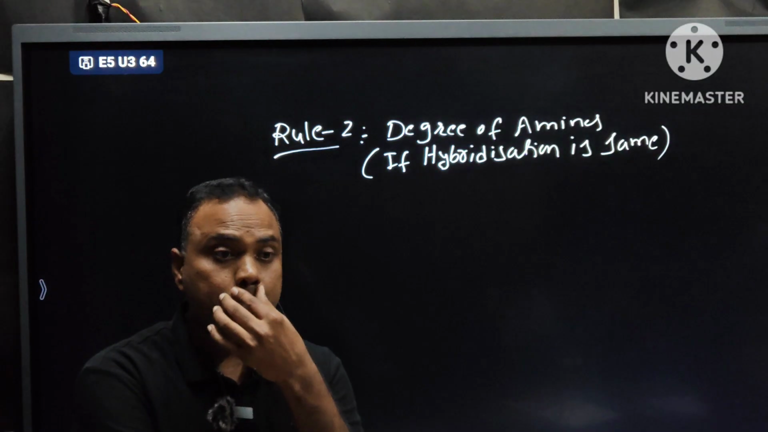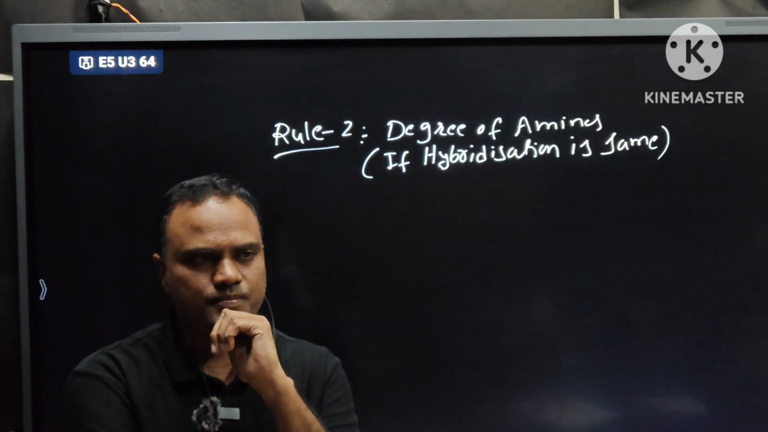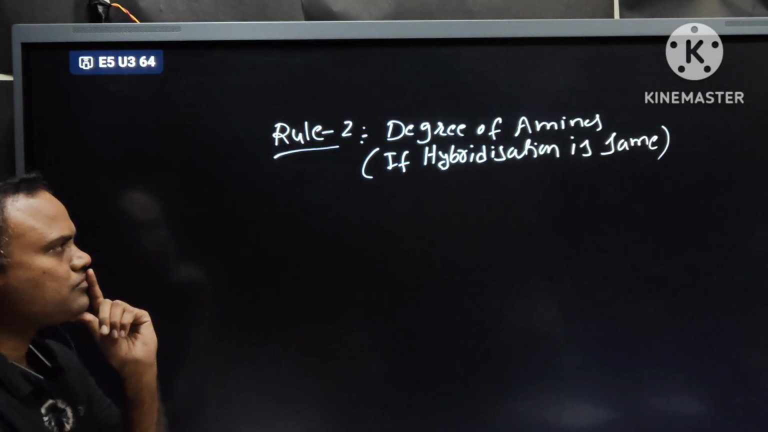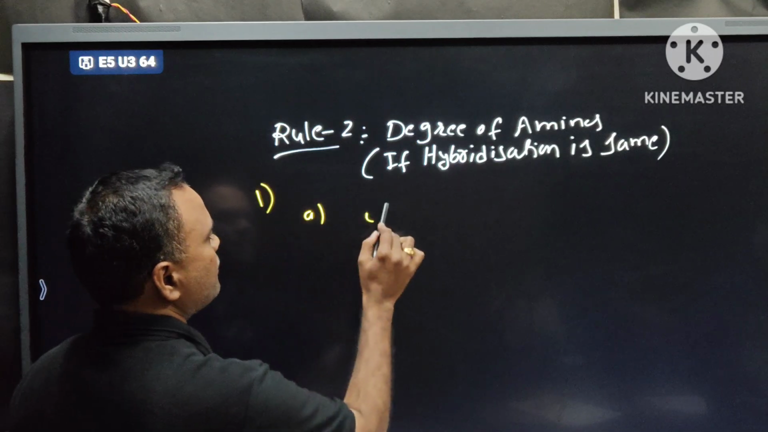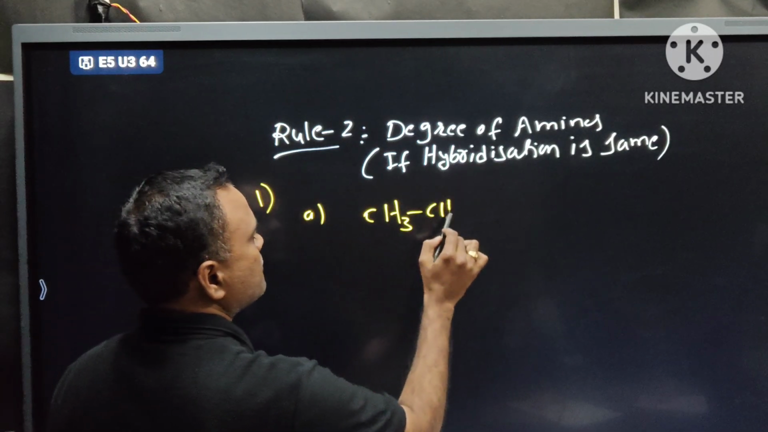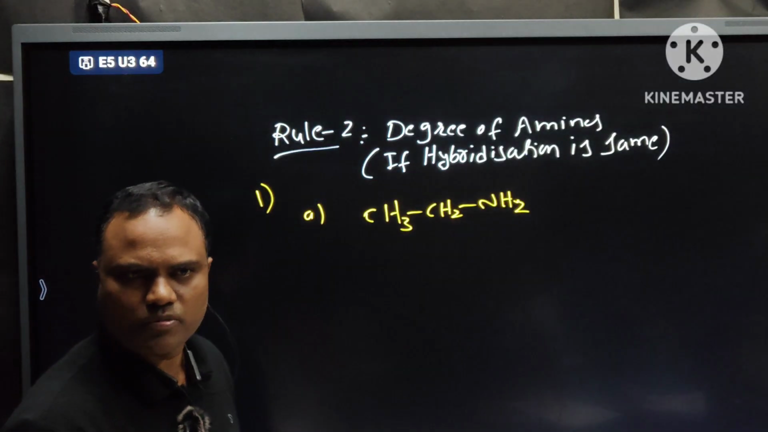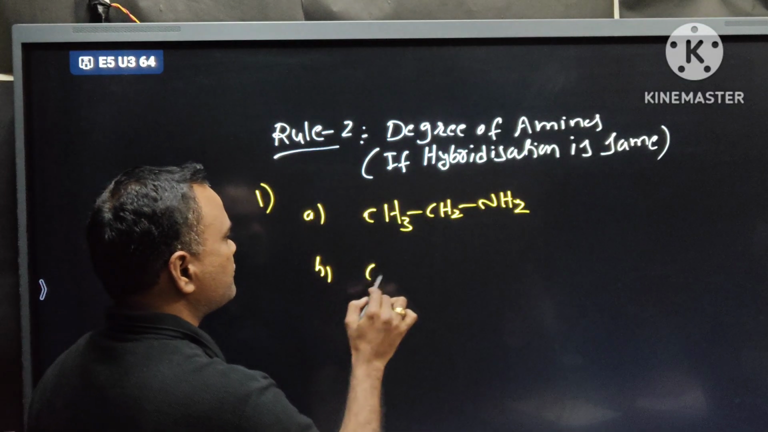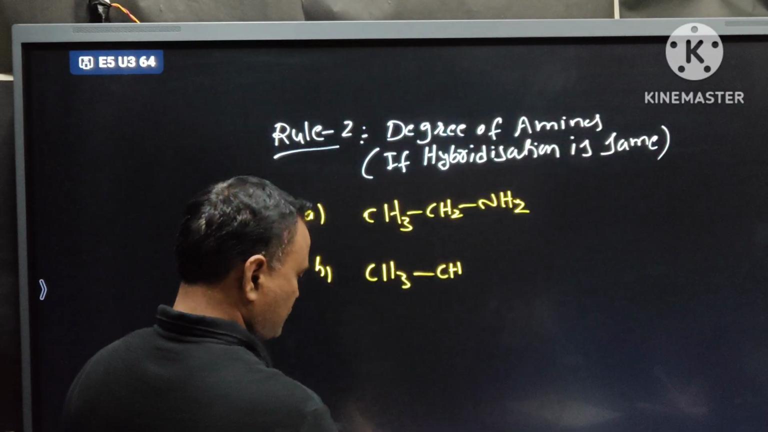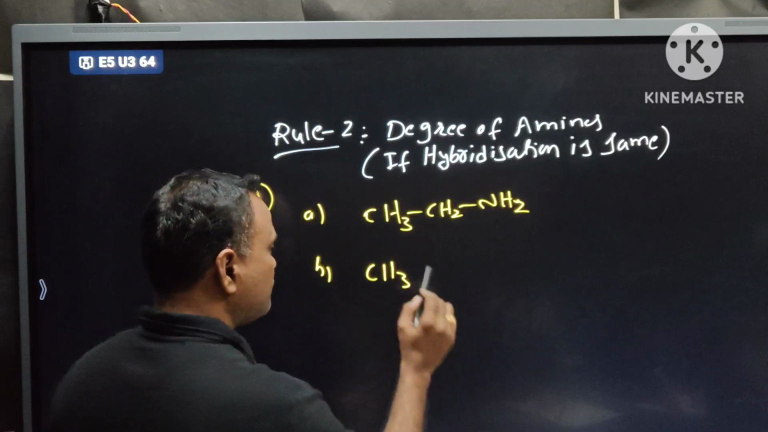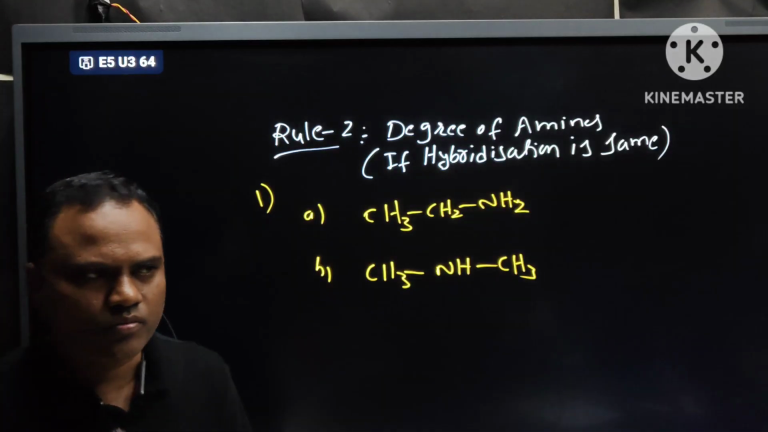What do we have to consider? Degree. When do we have to consider degree? If hybridization is the same. Clear? Right. One simple example. Single bonded nitrogen only, no? There is no double bond, there is no triple bond. sp3. This is also single bonded nitrogen only.